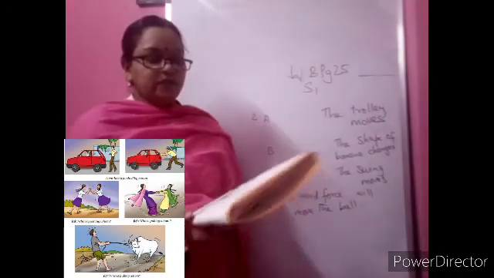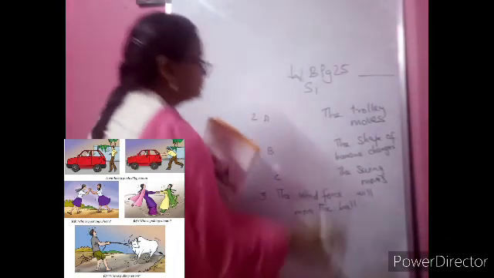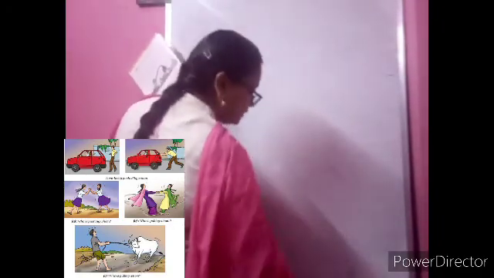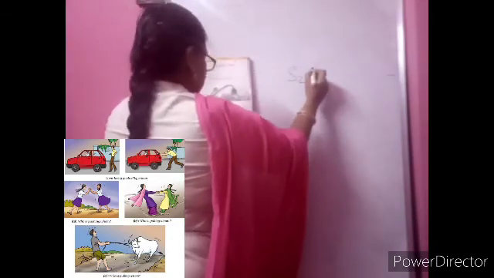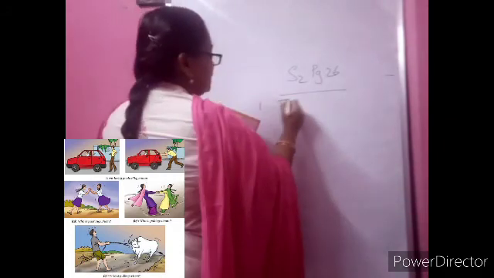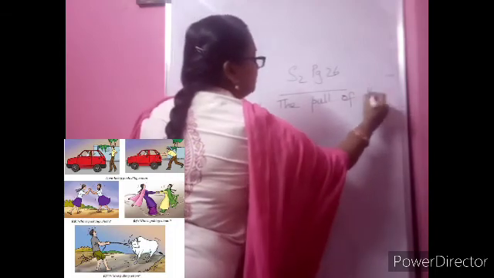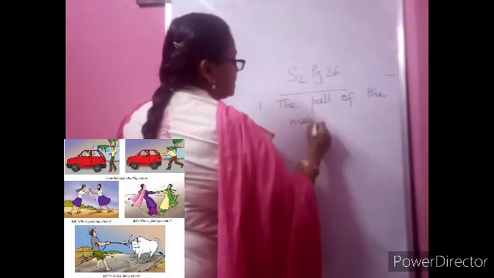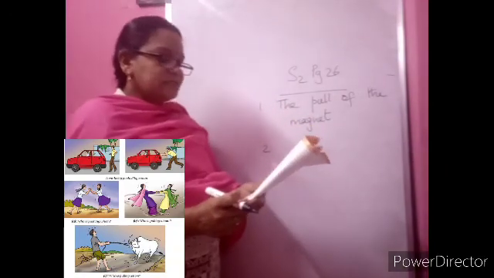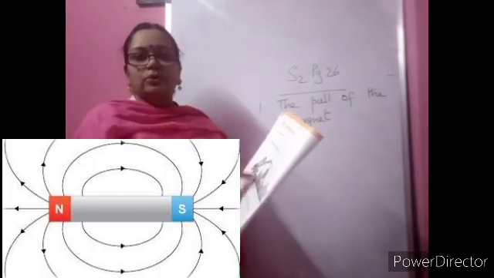Now take the S2, children, magnetic force. What is magnetic force? The pull of the magnet. S2, page 26. First one, what is magnetic force? The pull of the magnet is called magnetic force. Second one, why do cranes in a junkyard have a magnet at their hook? So see here what they are doing. You think and you can do it on your own.